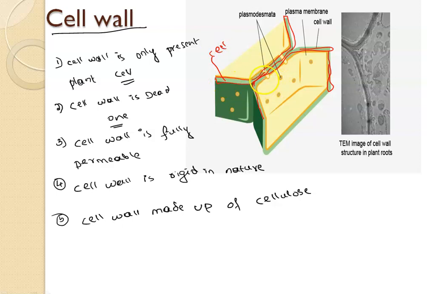After the cell wall, here we have the cell membrane. See this structure, which is in a different color. This is your plasma membrane, or you can also say cell membrane.